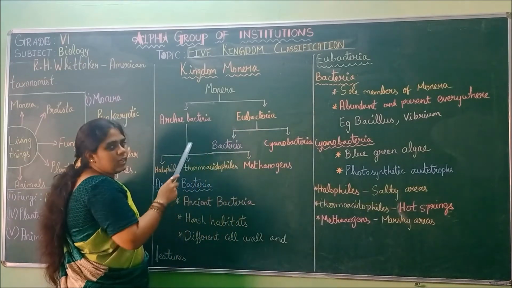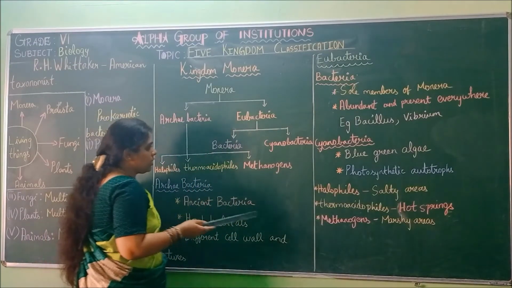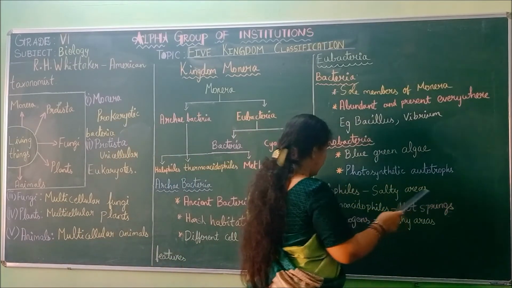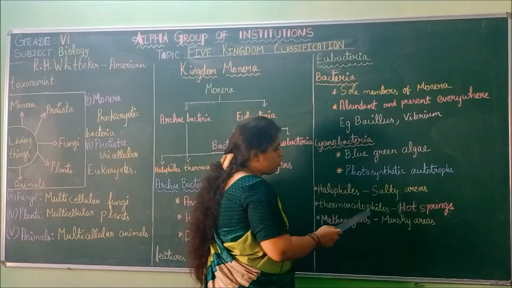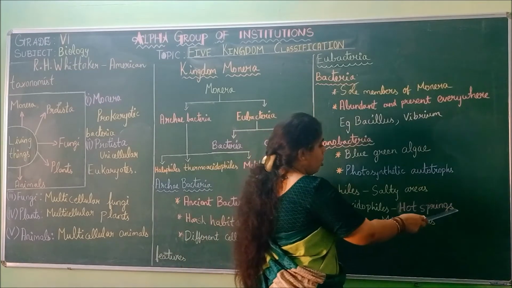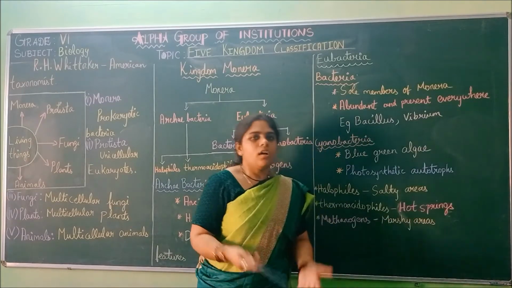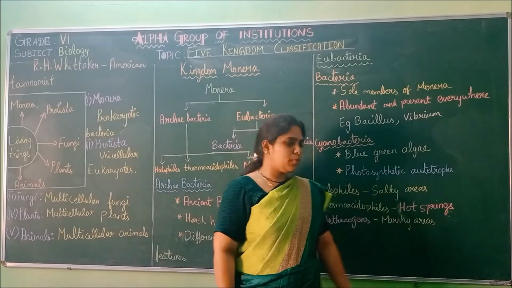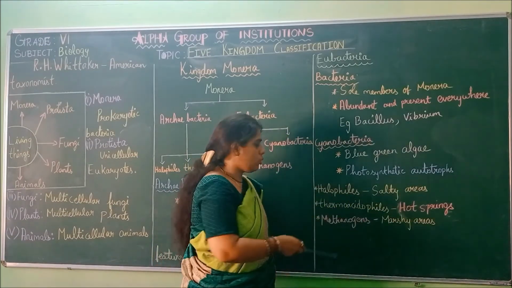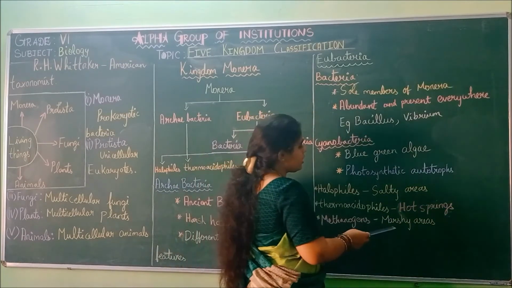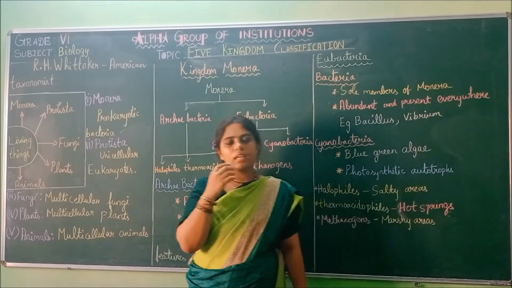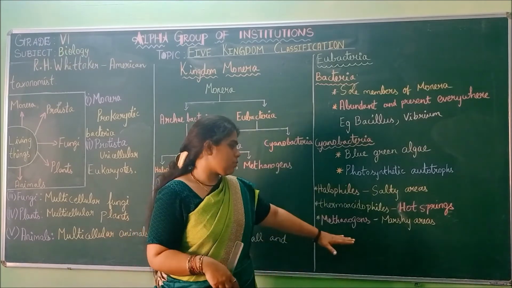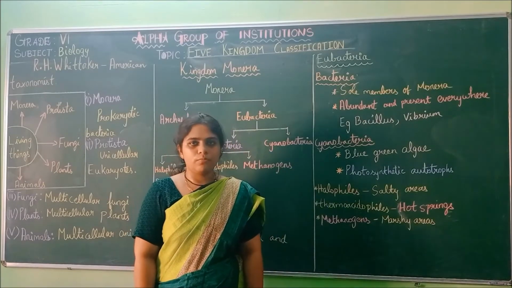Next, we are going to see the 3 types of archaebacteria. First is halophiles. Halophiles means where there are extreme salty areas. And next is thermoacidophiles means where hot springs, very hot conditions where hot smokes will arise from the land. Those are called hot springs. In those places, thermoacidophiles will survive. And in methanogens, that is marshy areas, slippery and very moist, where the moisture content is high, in those places these methanogens will survive.